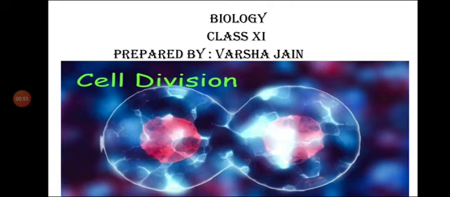This mitosis is divided into two steps, that is karyokinesis and cytokinesis. We have started with karyokinesis. Karyokinesis consists of four substages, that is prophase, metaphase, anaphase and telophase.